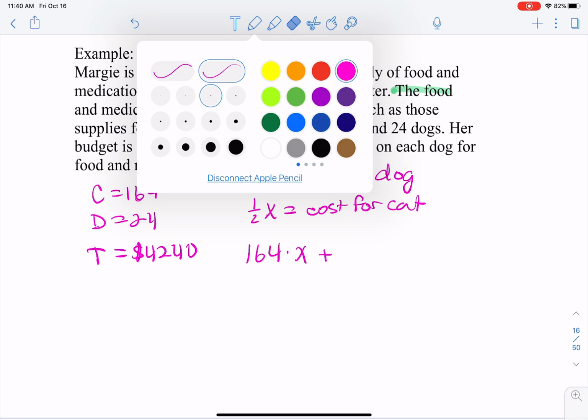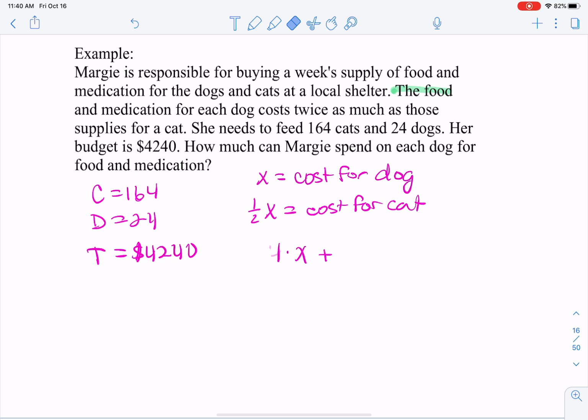We only have 24 dogs. And their cost is X amount each. And then we have 164 cats, and their cost is a half X. And the total we're going to spend is $4,240.